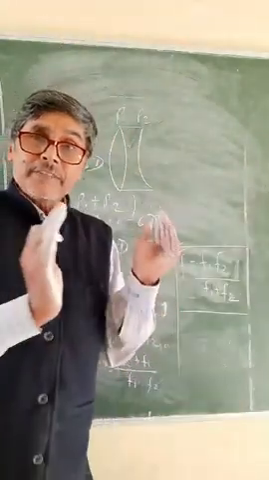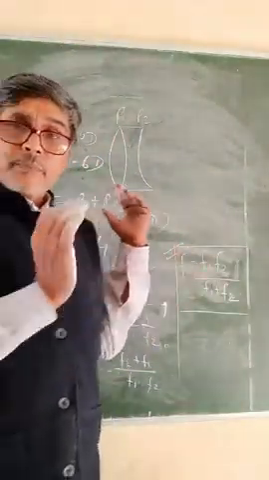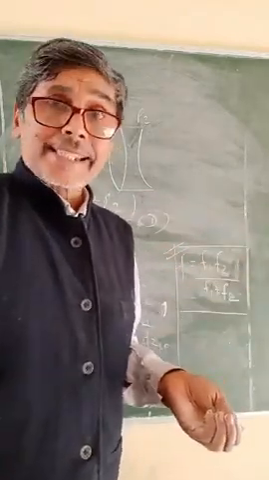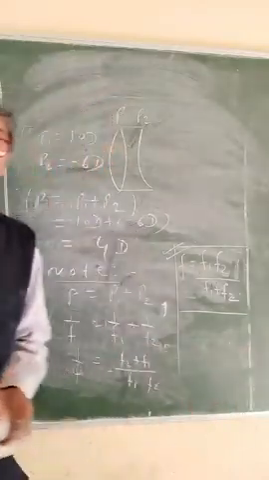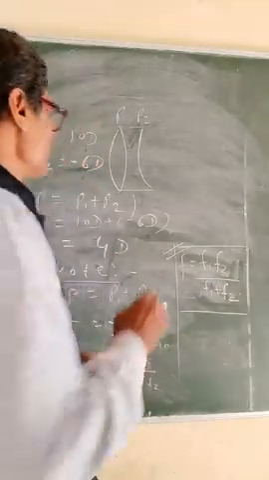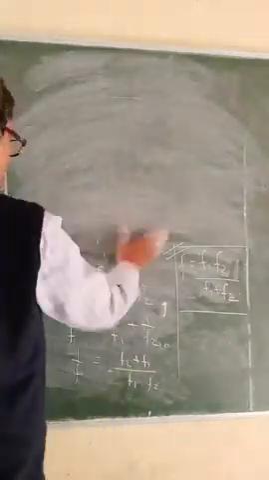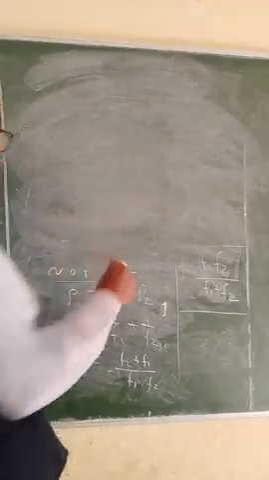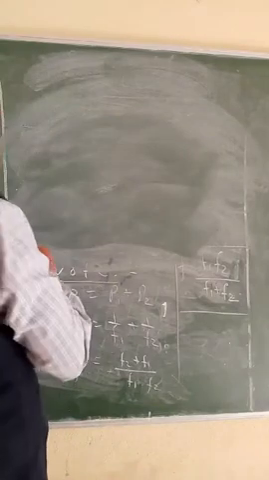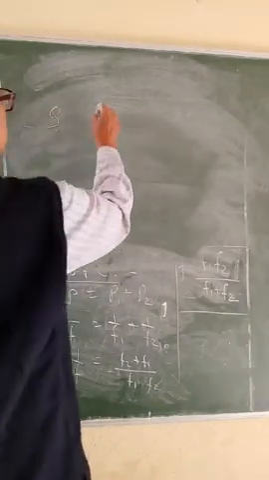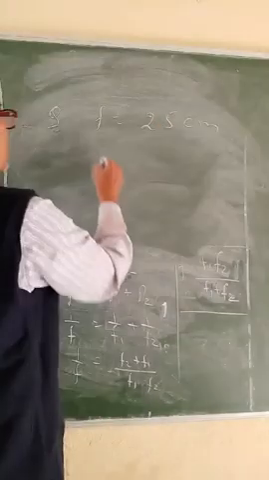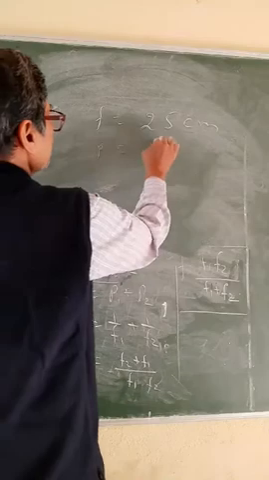Equivalent power will be equal to the sum of the powers of the individual lenses. So if two lenses have different powers, then the equivalent power will be equal to the sum of the powers of the combined lenses. Now one question I am giving you. Suppose that the focal length is given as 25 centimeter. What will be the power of the lens?